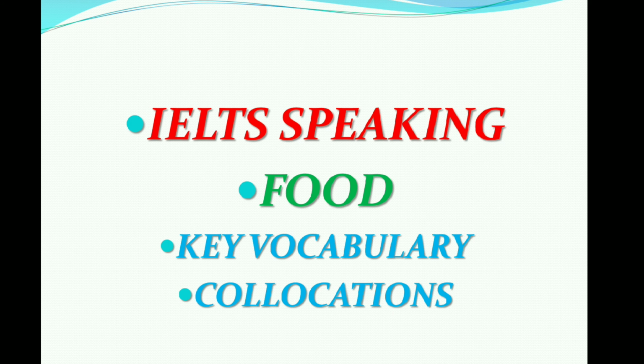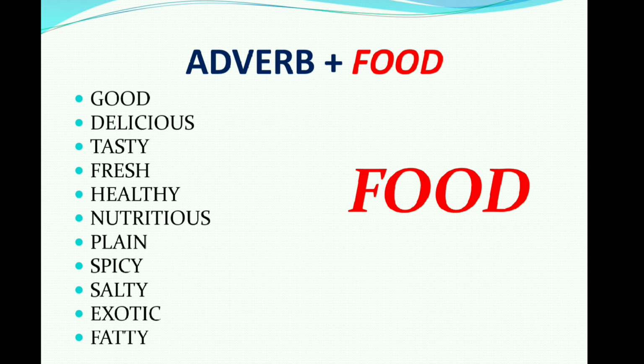Let's start with the collocations regarding the food topic. So adverb plus food, and these are the adverbs with which you can use the word food. So it is a collocation. Good food, delicious food, tasty food, fresh, healthy, nutritious foods, plain, spicy, salty, exotic, fatty food, right? You can just use these with the word food.